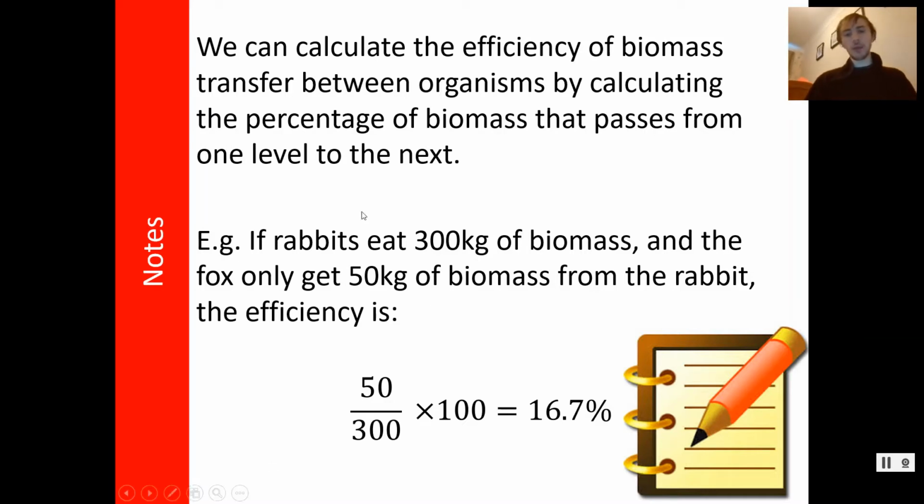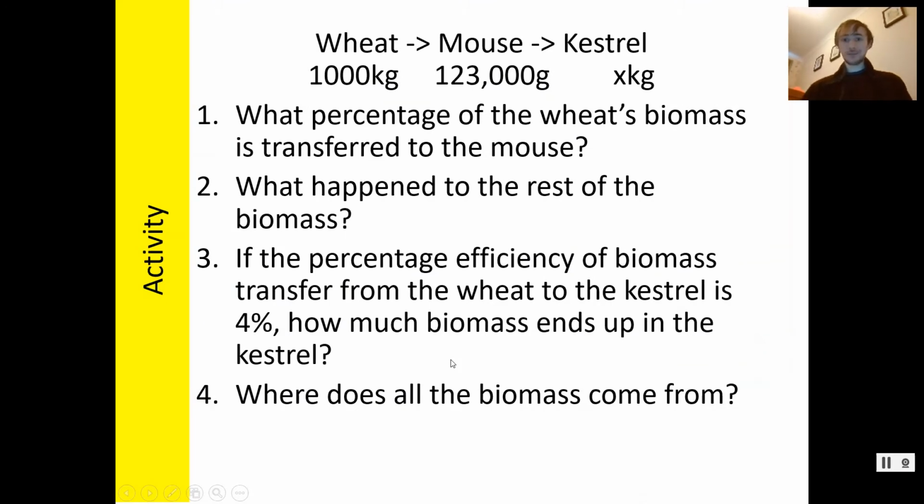So I've got an example there: 50 kilos of rabbit, that has eaten 300 kilos of biomass. So we do 50 divided by 300 times 100. That's about 17%. So we're going to do some sums on this, which shouldn't hopefully be too difficult.